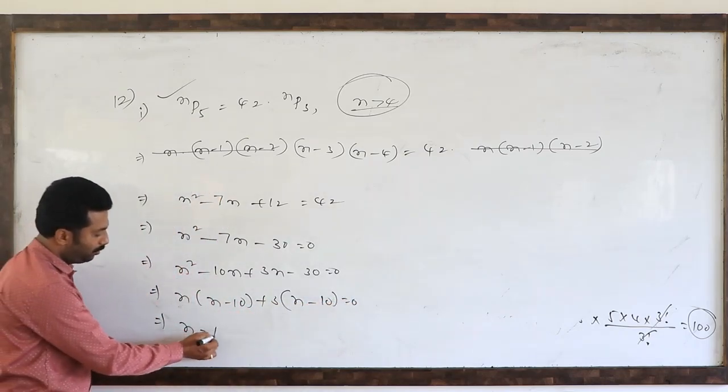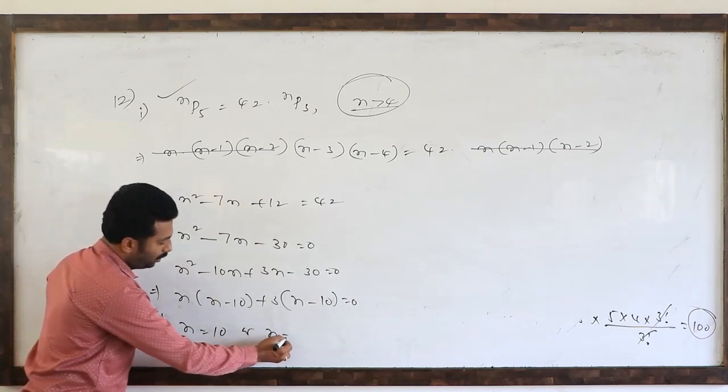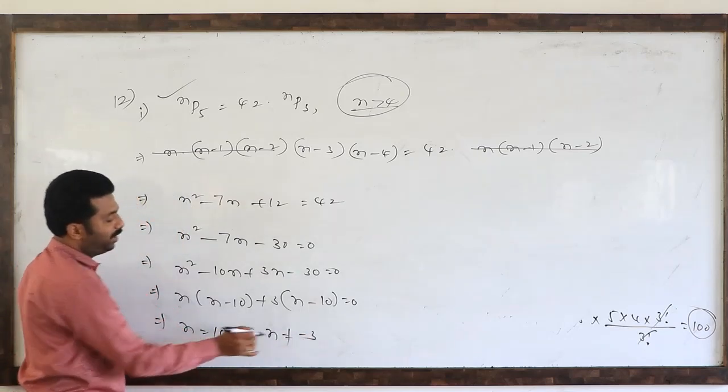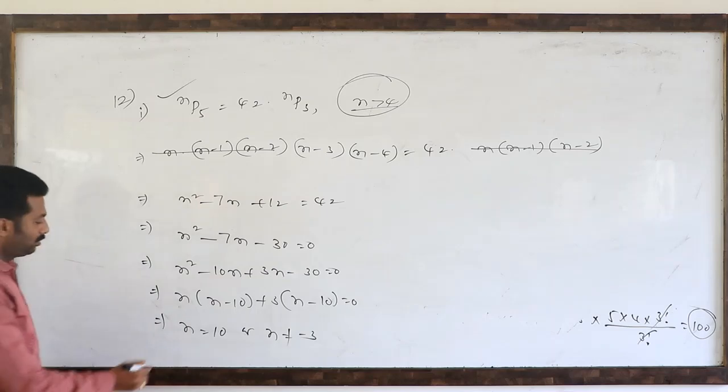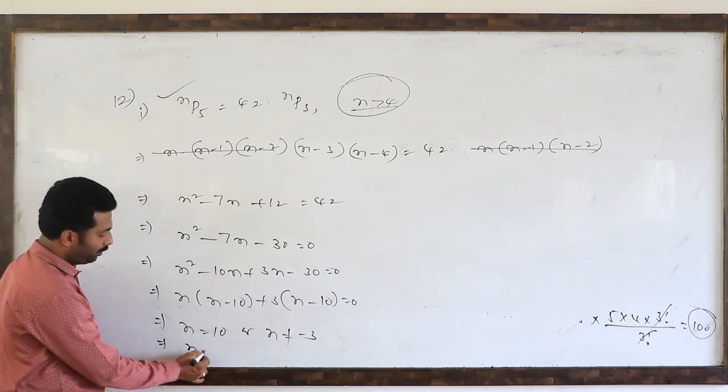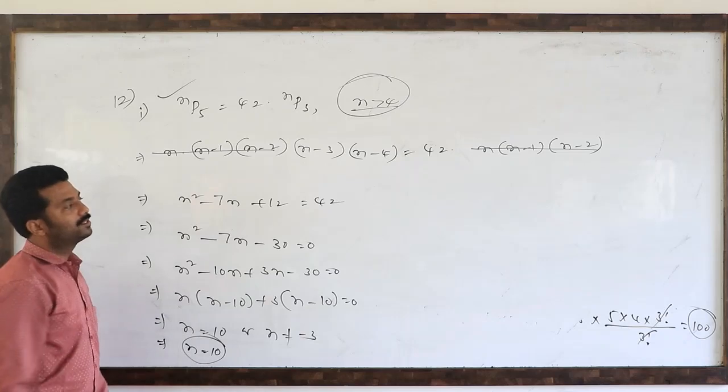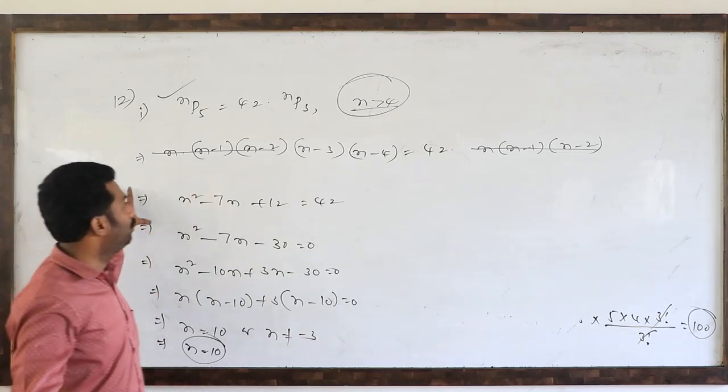So either n equals 10 or n is negative, but n cannot be negative because n is a natural number. So the value of n is always 10. Like this we have to answer.